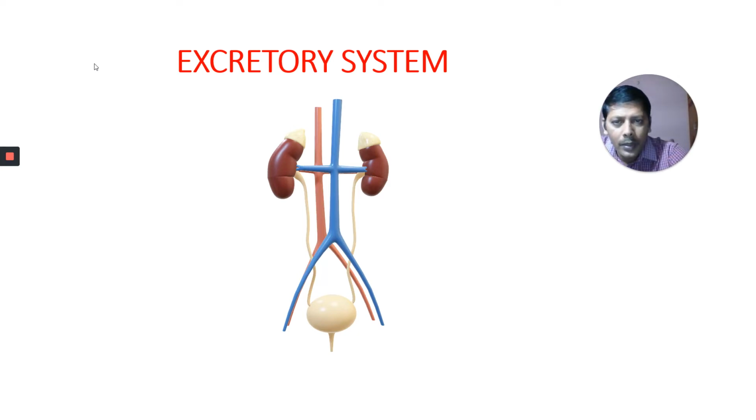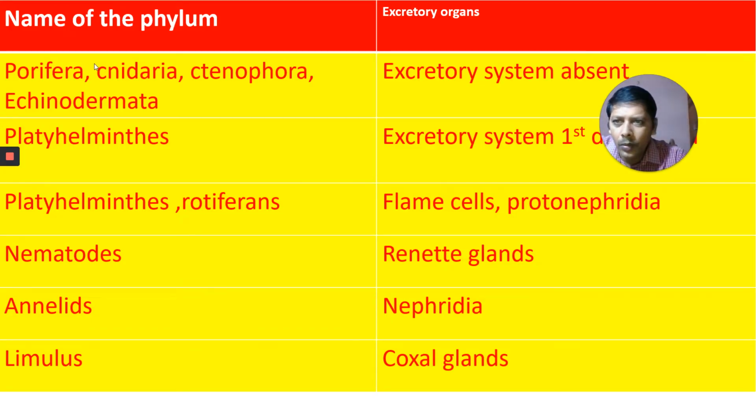In the second part, we learned ammonotelism, ureotelism, and uricotelism, and we compared the toxicity, the amount of water required, the amount of energy required for their production, and the amount of water required for their elimination. We made a comparative study of ammonotelism, ureotelism, and uricotelism. In the first video, we learned about ammonotelics, ureotelics, and uricotelic animals. In this part 3, our focus is different types of excretory organs across the animal